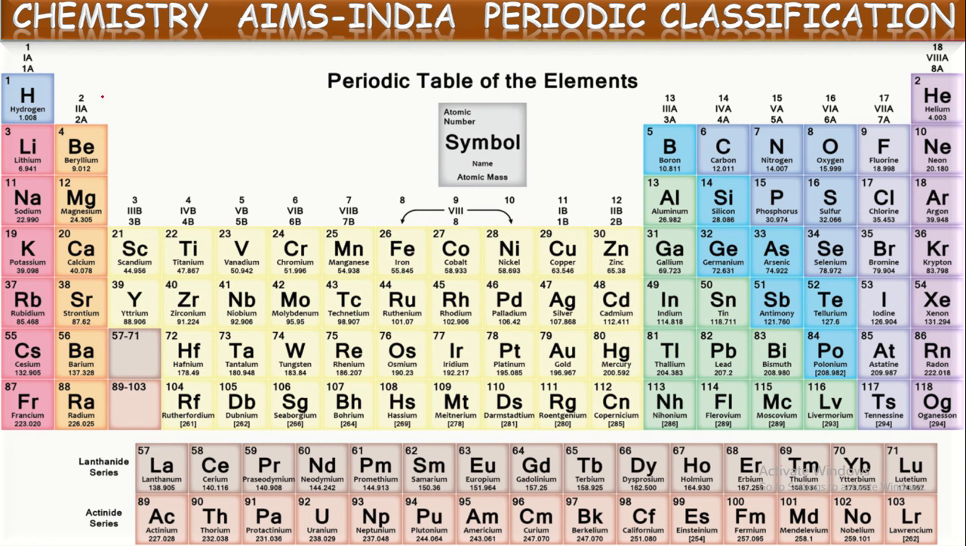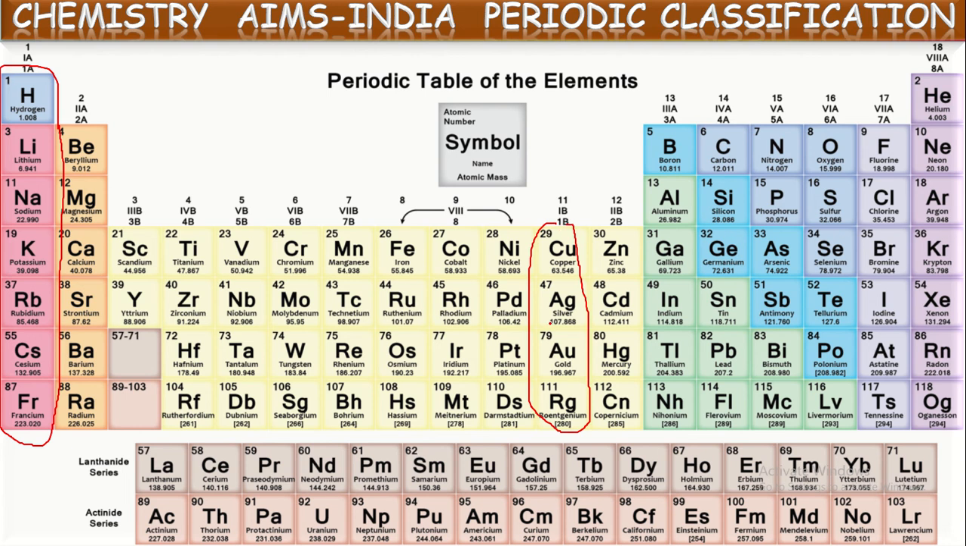These vertical columns are called groups. Suppose I say this first one is a group, it is called the first group. If you say any one of these is a group, this is also the first group. Actually, it is the first A group, first B group.